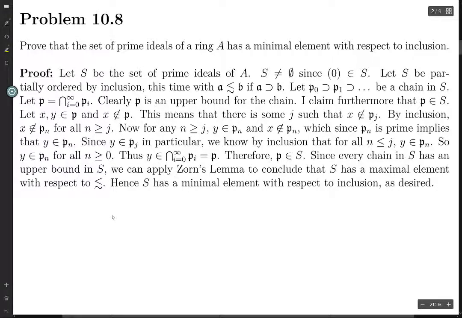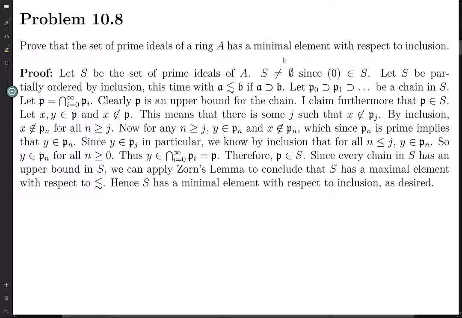Alright, on to this one. So prove that the set of prime ideals of a ring has a minimal element with respect to inclusion. So this is going to be another typical Zorn's lemma type argument, a lot like the proof that any non-empty set of ideals has a maximal element.